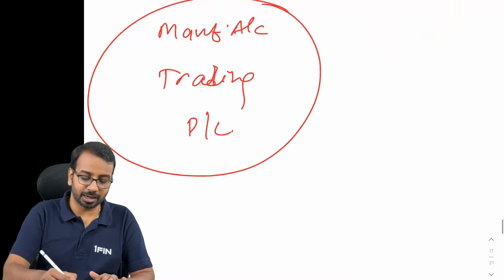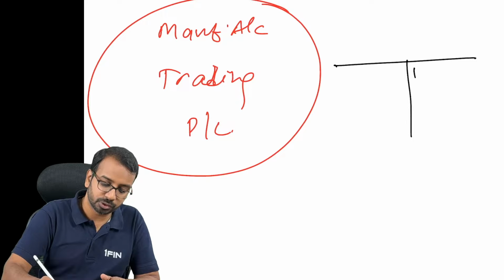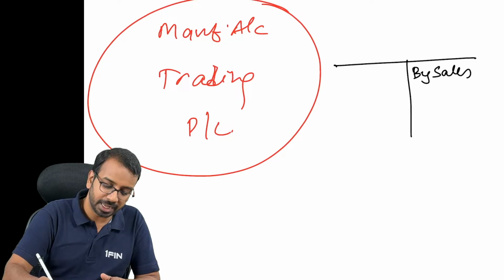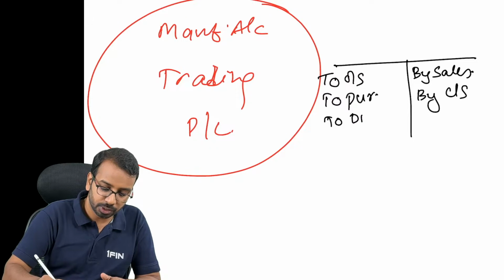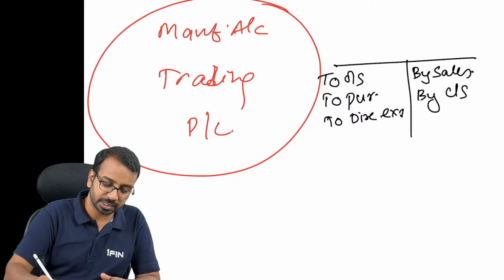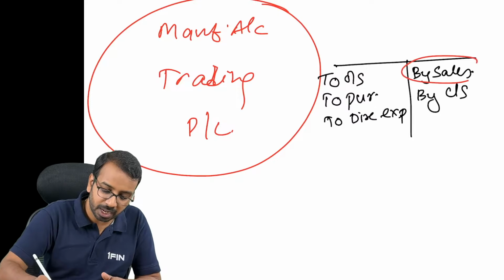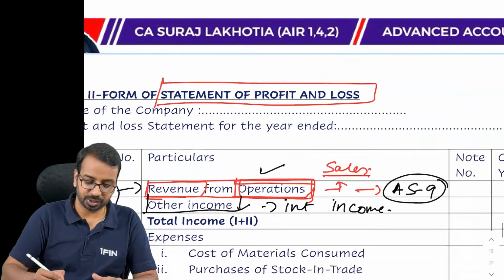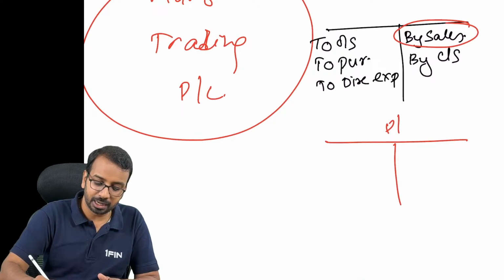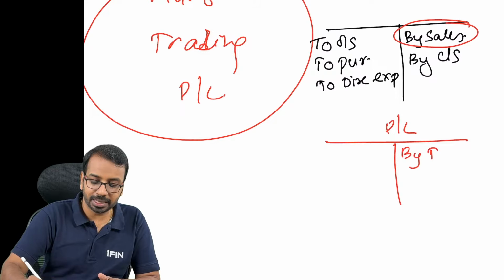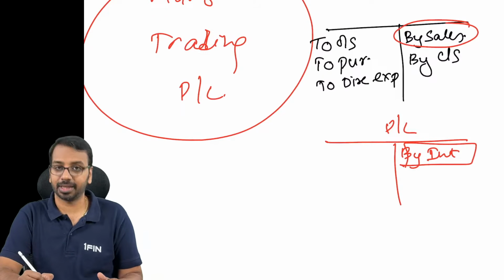In your trading account, if you see, you used to have something called by sales and by closing stock, to opening stock, to purchases, to direct expenses, right? This part of sales is being captured in revenue, and when you prepared P&L, you had, let us say, by interest. This part is being captured under other income.